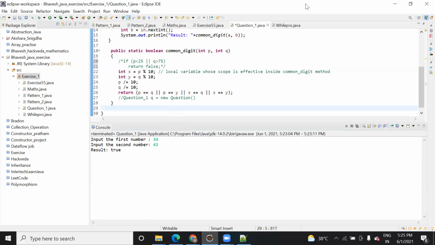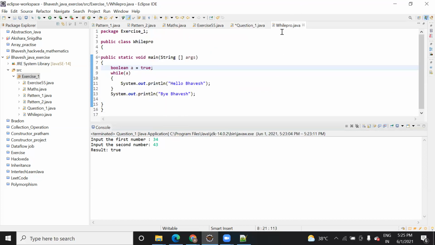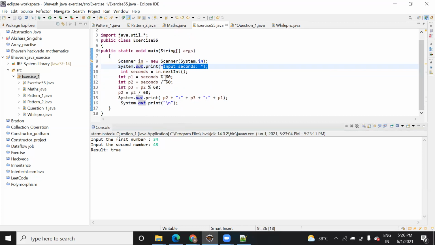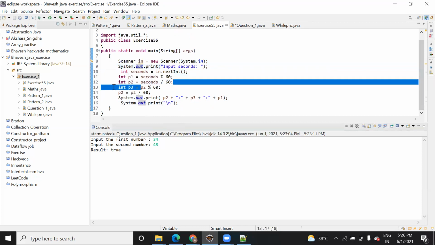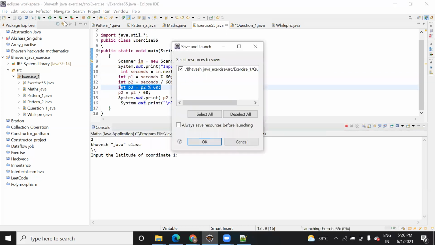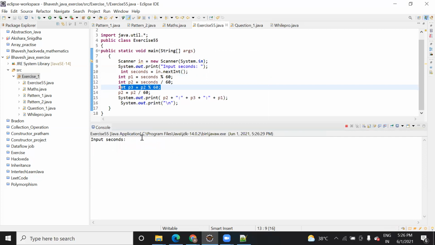So these are a few programs, and one more we have seen is this one. This program takes a second value entered by the user and gives you the format of hour, minute, and second. Here also we have a logic of creating the second, minute, and hour. You know that if you mod by 60 it will give seconds, and if you divide by 60, it will give you minute and hour. So it should be 3600, not 60.